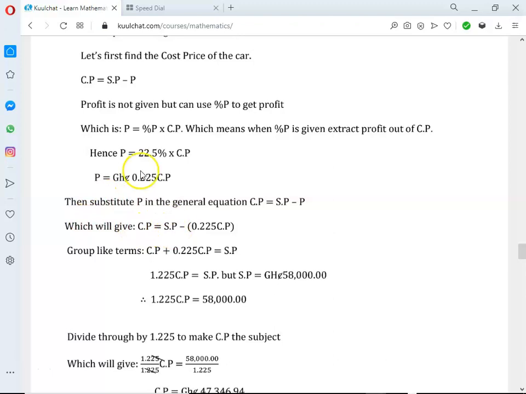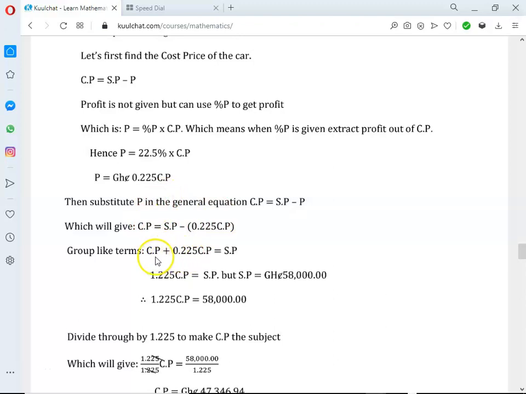Cost price is selling price minus profit, and the profit is 0.225 times cost price. So here we group like terms. We send all the like terms to one side. So cost price here is minus; we are sending it across, so it's going to be positive. So it will be something like this.